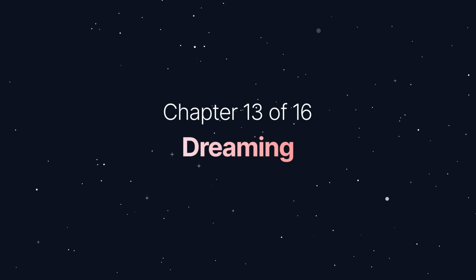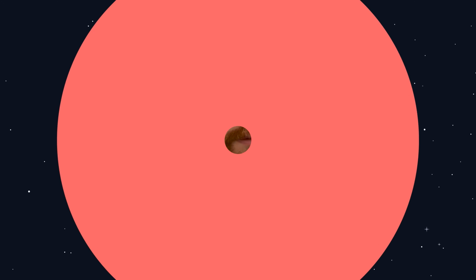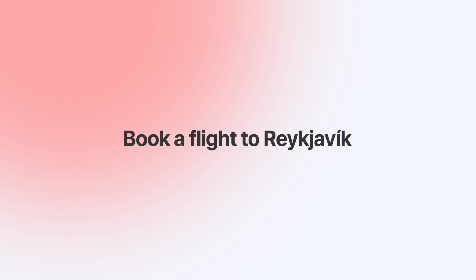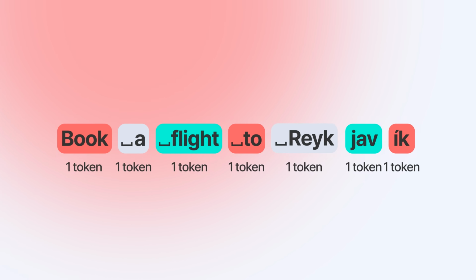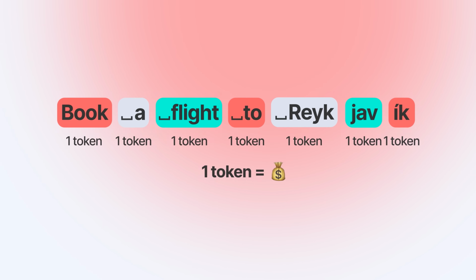There's one more feature worth knowing before we move on. It's a memory trick that keeps your bill from creeping up over time. A quick word on tokens first, because it's the concept that makes dreaming matter. Tokens are the chunks of text the AI model actually sees. Every word in your message, every line of your agent's memory, every bit of context it pulls in. You get charged per token.